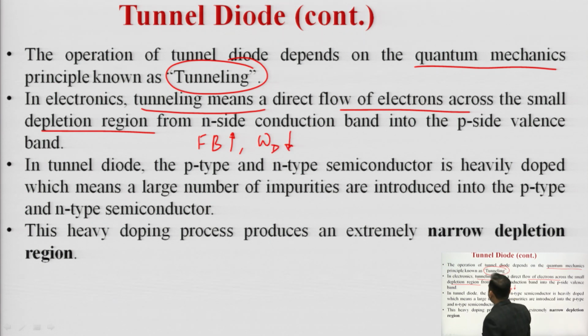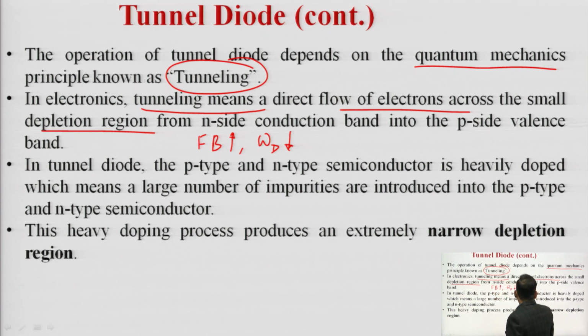If the width of the depletion region is small, the n side electrons will move towards the p side because of the very thin depletion region. This electron basically travels at a very high speed. This phenomenon is known as the tunneling phenomenon.